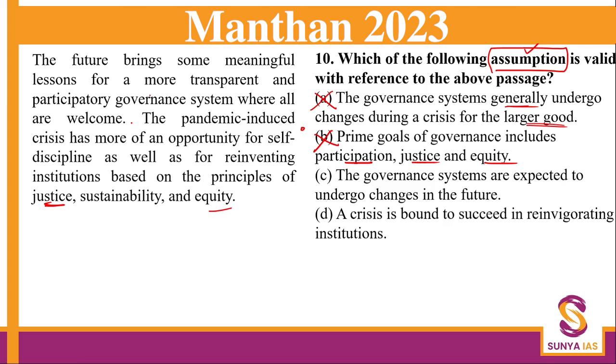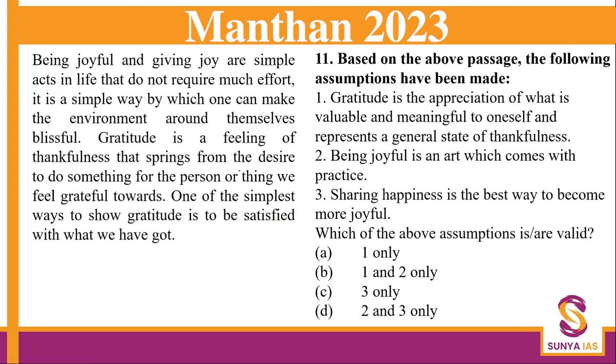The governance systems are expected to undergo changes in future. Okay, here it says that it brings lessons. Now it has created an opportunity. So we can assume based on the given facts that we will learn and we will use the opportunity, and the governance system is expected to undergo changes. So this is very simple thing. A crisis is bound to succeed. Now this is again an extreme sentence. So we will eliminate this. And that's how you reached your answer. Easy peasy.